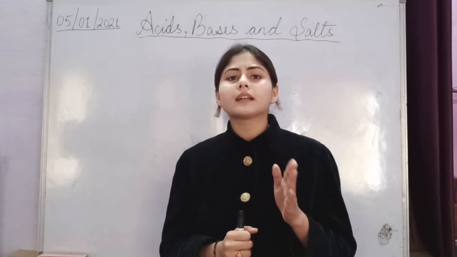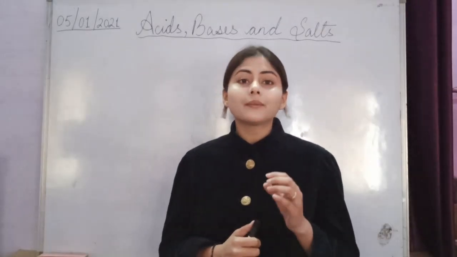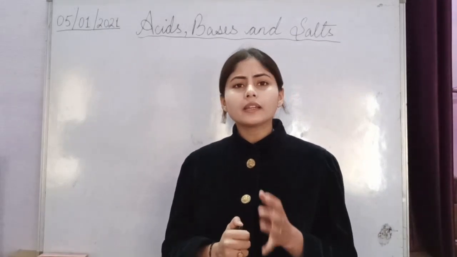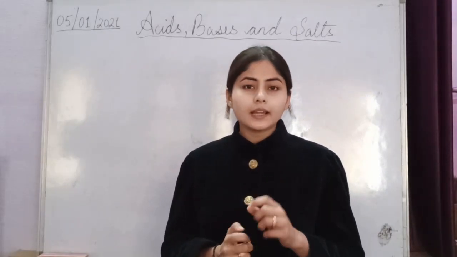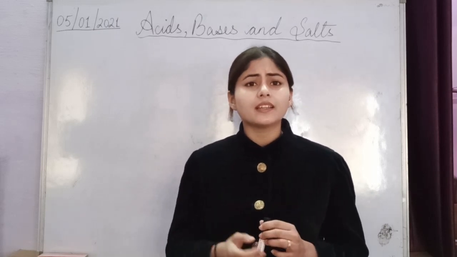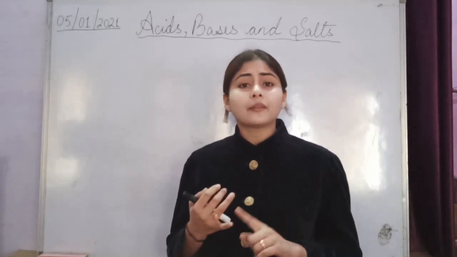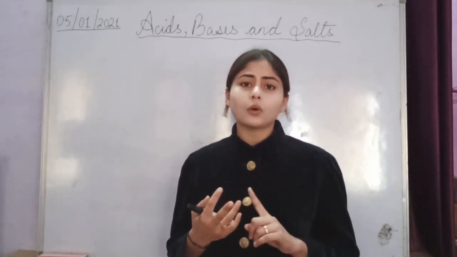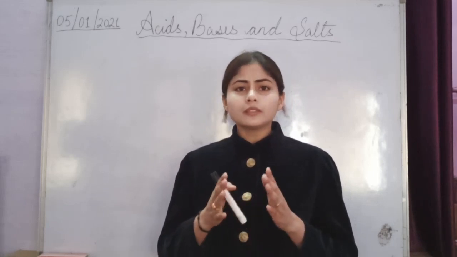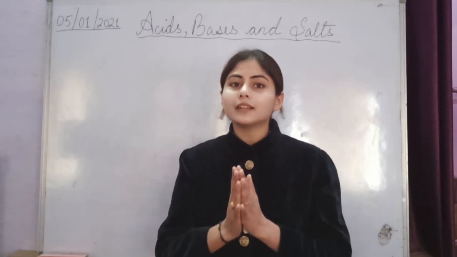This is the difference between concentrated and dilute acid. Mineral acids are mostly concentrated acids. Organic acids are mild and weak acids. They are present in edible items, like citric acid, tartaric acid, oxalic acid, malic acid. So this is the difference between organic and inorganic acids. I hope these things are clear to you all.